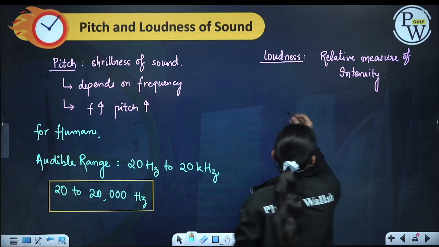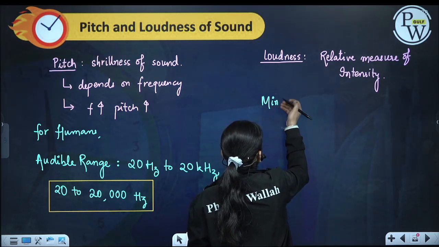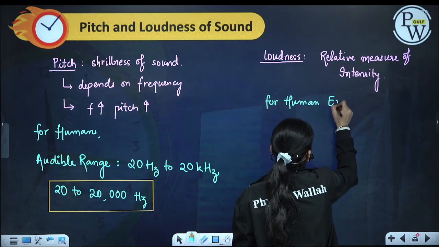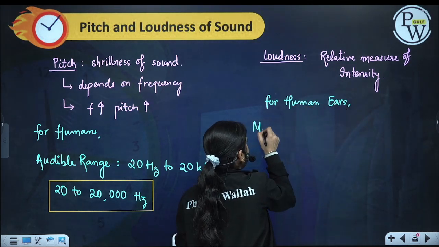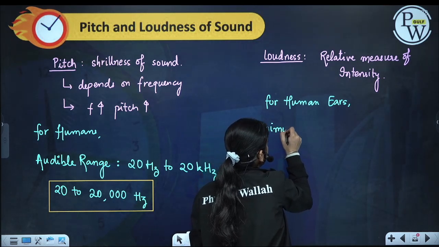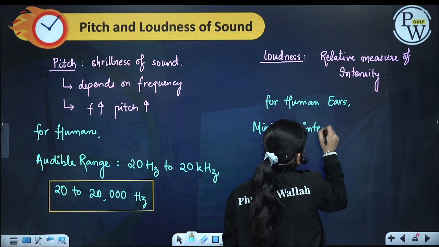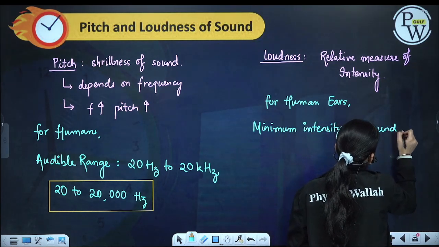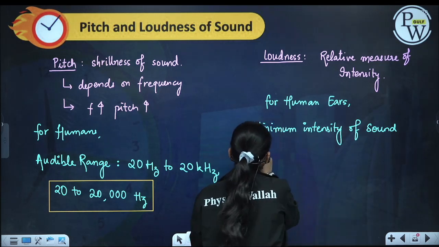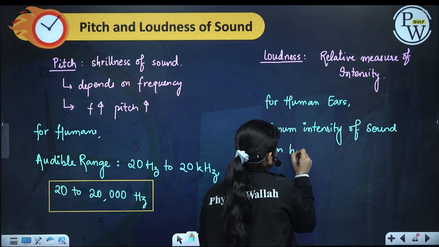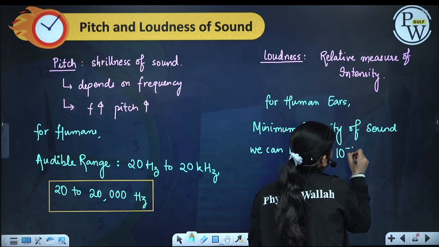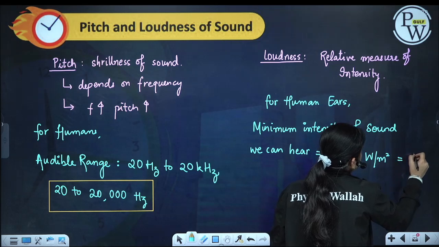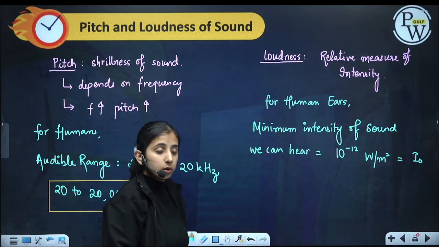So the minimum intensity of sound we can hear for human ears is 10 raised to the power minus 12 watt per meter square, and this is called I naught. This is the threshold value.